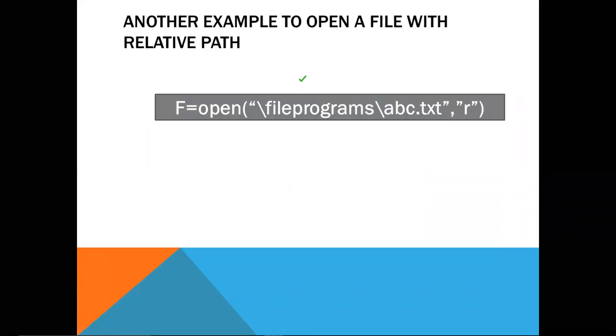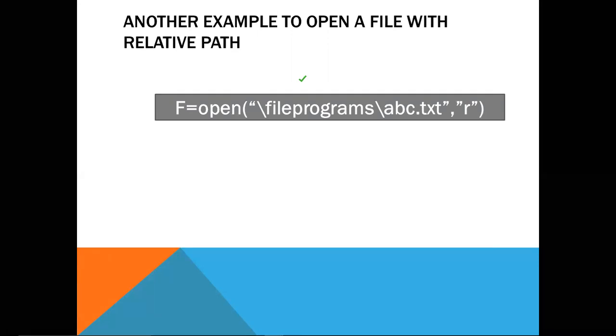Let us see another example of relative path. Here we are storing the file inside a folder, file programs, and inside that folder the file is stored, that is abc.txt. Again we are giving the relative path, and here you can see that it starts with the slash operator.